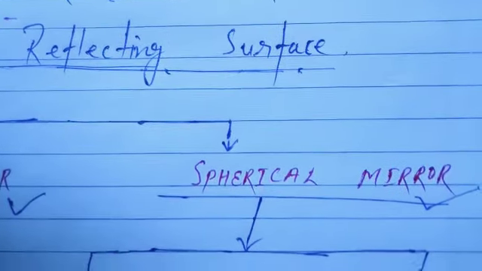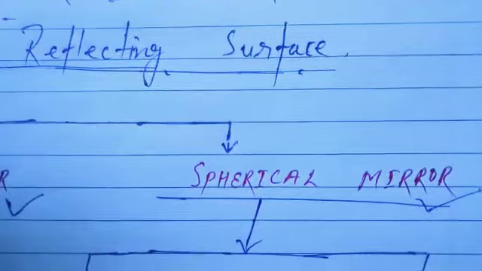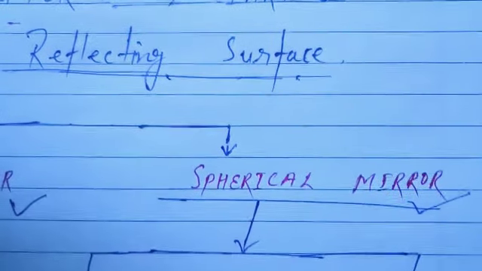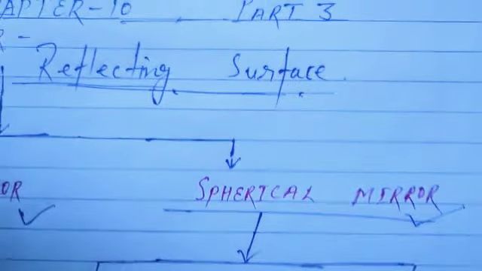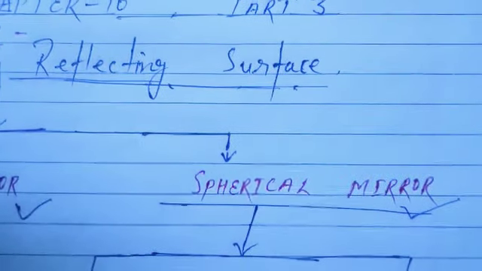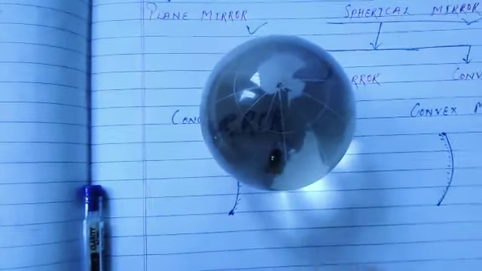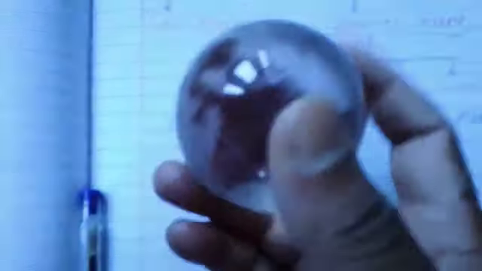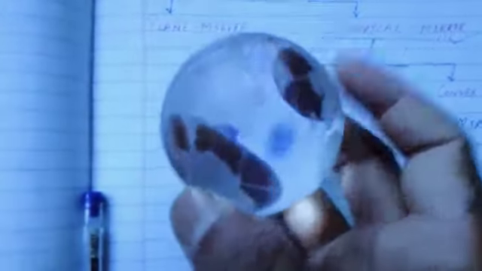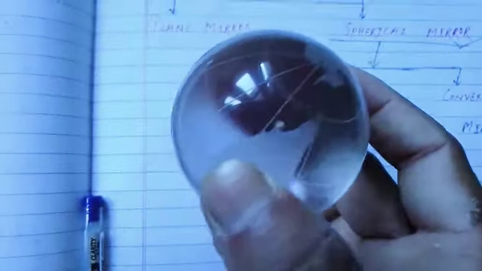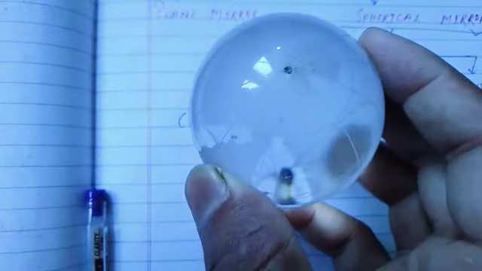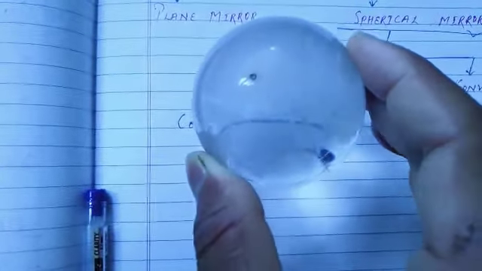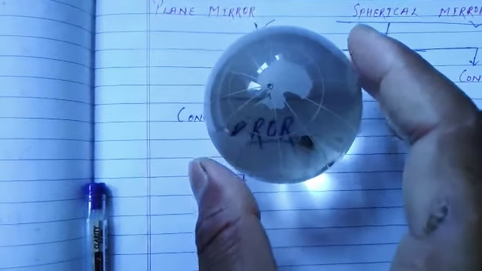A spherical mirror is a part of any sphere, but that sphere must have a reflective surface. Let me show you. Just look at this. This is a sphere. And what material has been used to make it? Yes, glass. Now if you want to make a spherical mirror from it, what you have to do?